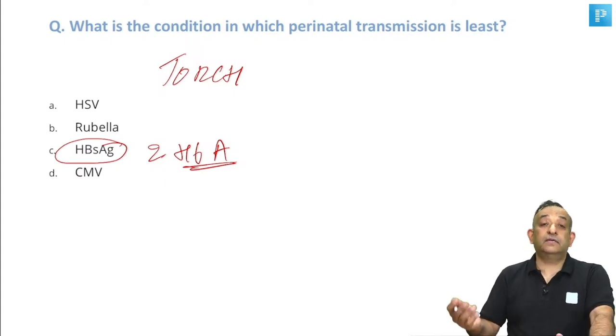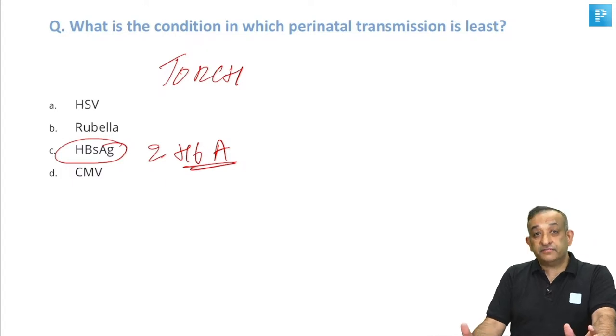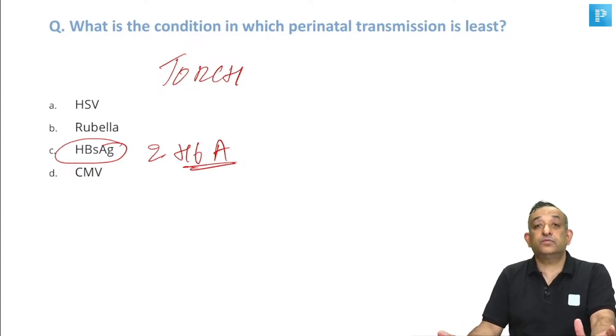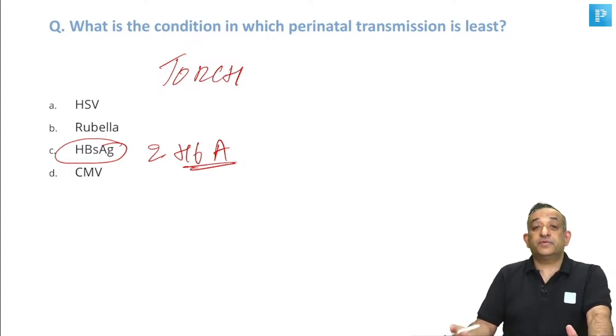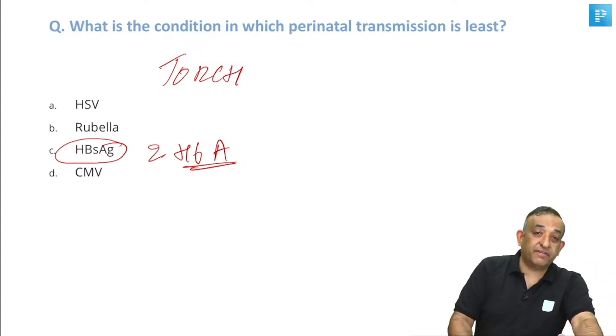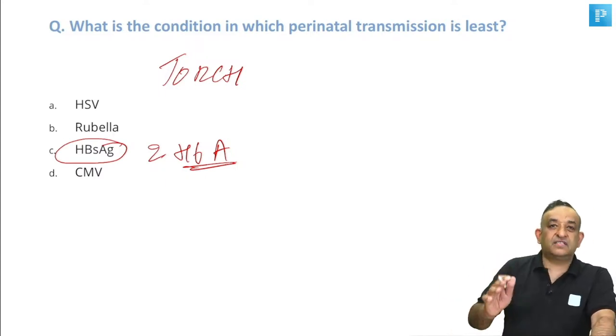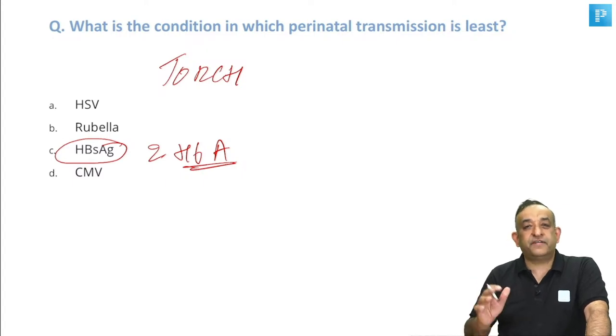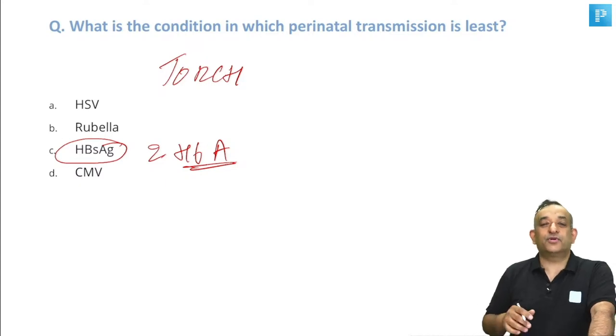Rubella has a very high chance of transmission in the first trimester. In the first trimester it is almost 90%, and in the second trimester it is still around 60-65%. By the end of the second trimester it's still around 25%. So rubella is that classical teratogen, that perfect teratogen. It sounds like an oxymoron, but yes.